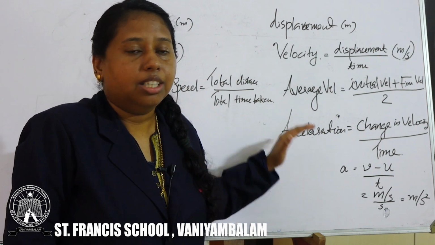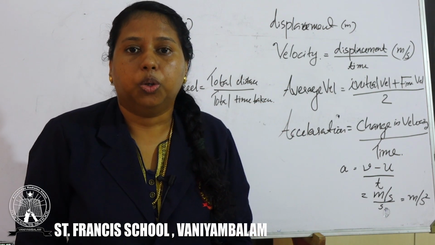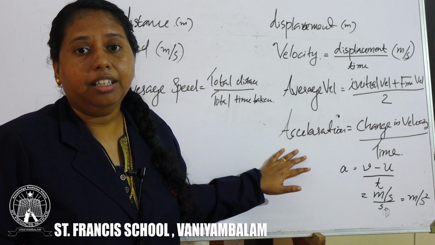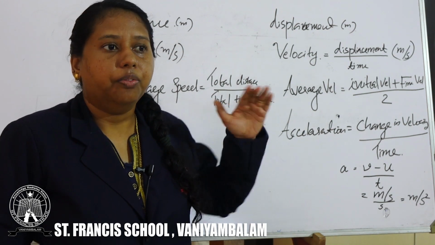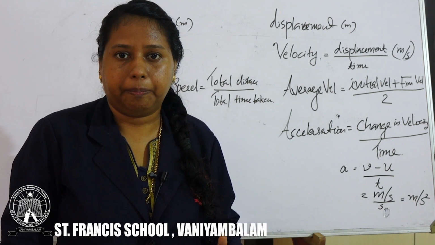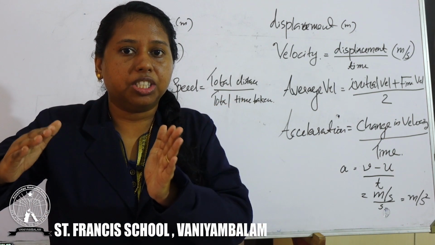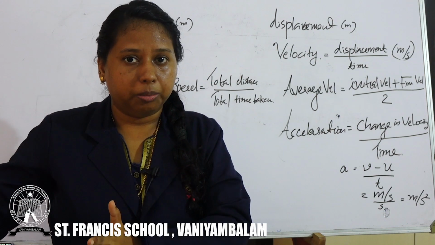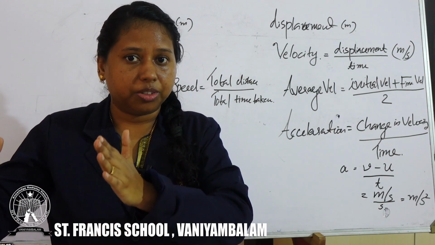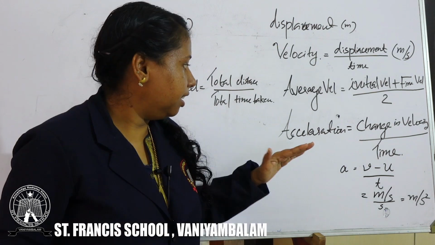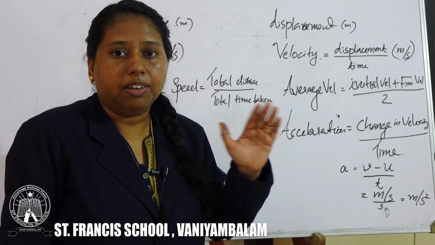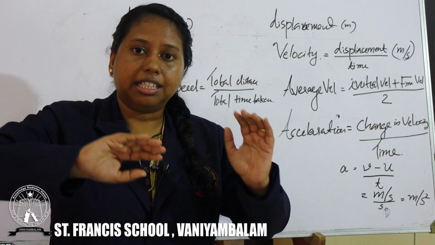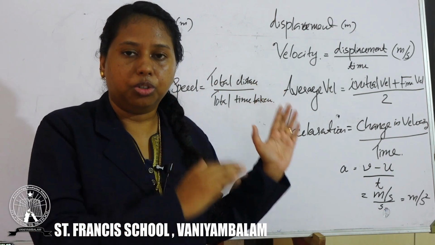The next is uniform acceleration and non-uniform acceleration. There are two types of acceleration. What is meant by uniform acceleration? If the velocity is changing uniformly, then we say uniform acceleration. The velocity may increase or decrease. If it is increasing uniformly, we say uniform acceleration.